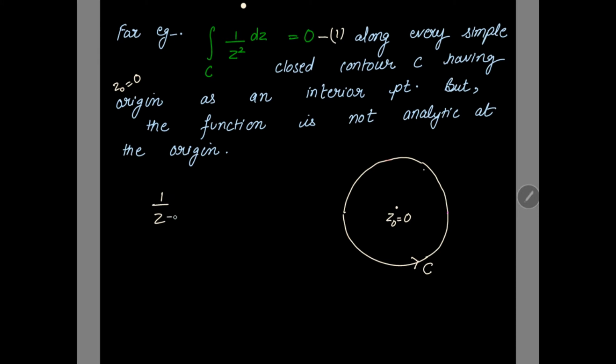Suppose I have 1 over z minus 1, then the function is not analytic at 1. Suppose I also have z minus 2, then the function is not analytic at z equal to 1 and z equal to 2. So let's get back to our function, 1 over z square. This function is not analytic at the origin. Simple.